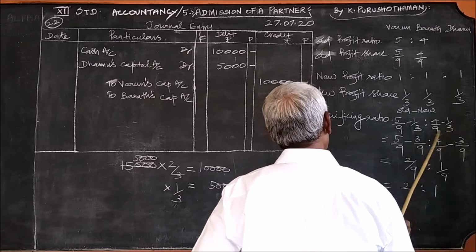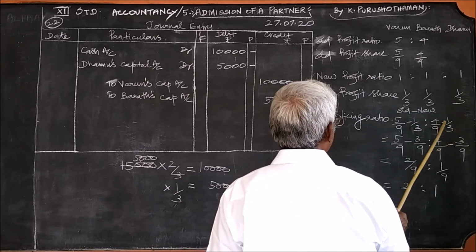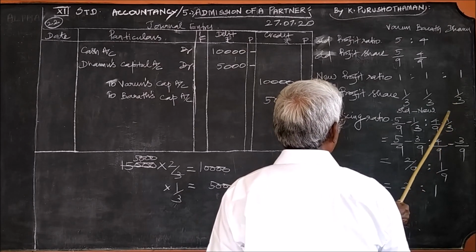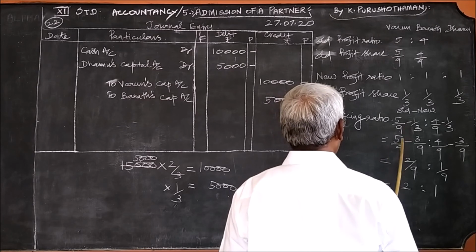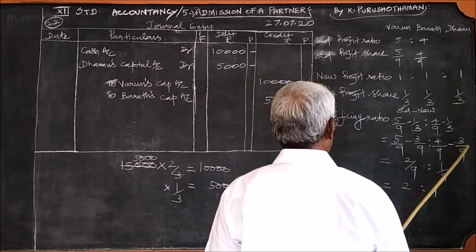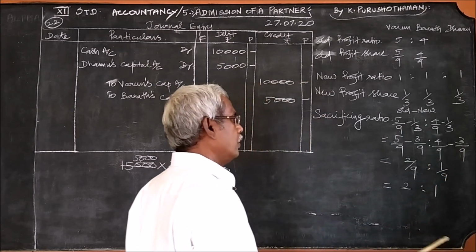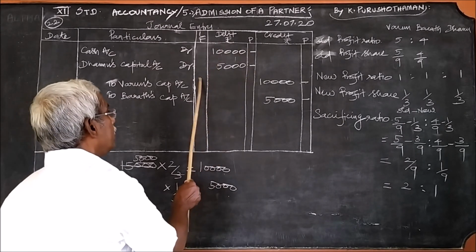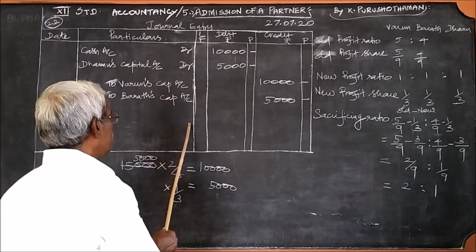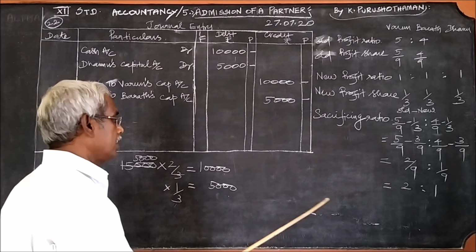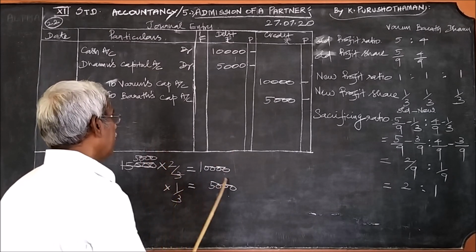To convert this into equal LCM 9, 4/9 is kept as it is, and for 1/3 you multiply both the numerator and the denominator by 3. So 5 minus 3, 2, 4 minus 3, 1. Therefore 2/9, 1/9. It is 2:1. Therefore this amount, totally 15,000, must be divided among the old partners Varun and Bharat in the ratio 2:1. That is 2 plus 1, 3, 2/3, 1/3. 2 times is 10,000, 1 time 5,000.